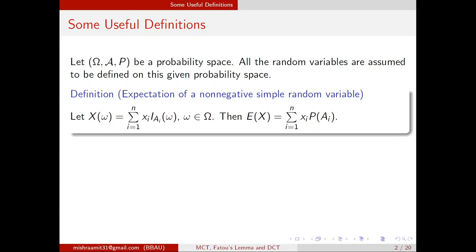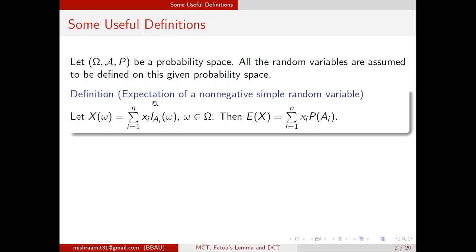So what are simple random variables? Consider a function X from Omega to R such that X(omega) is the summation, i from 1 to n, of x_i I_{A_i}(omega), where the x_i's are non-negative and the I_{A_i}'s are indicator functions. That means I_{A_i}(omega) is 1 if omega belongs to A_i and 0 otherwise.